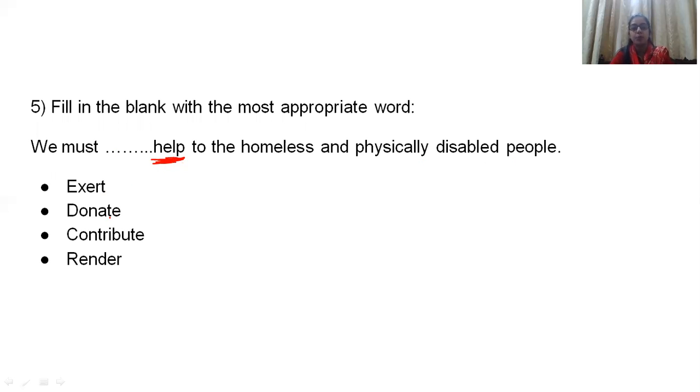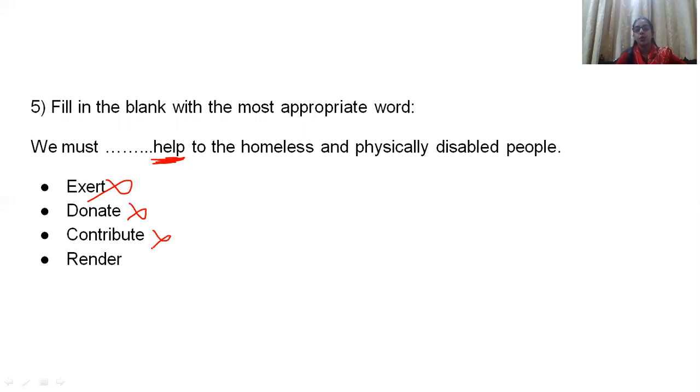Exert is in the option. Donate is in the option. Contribute is in the option. Render is in the option. Exert is used for pulling, pushing, or pressure kind of thing. Help is never exerted. So take it like this, exclude it from your option. Donation is all about when you are donating some kind of thing. Okay, some tangible item is there. But here they are just saying help. So not at all.